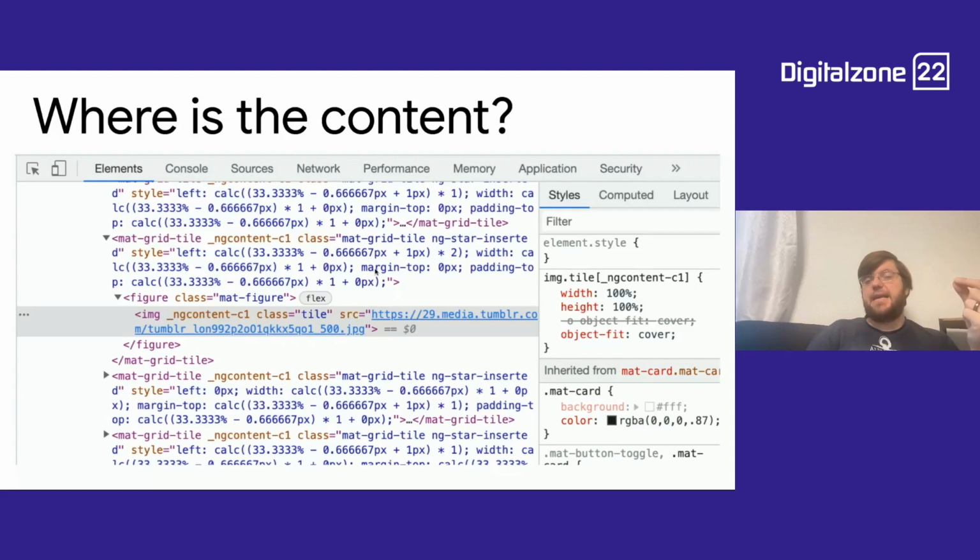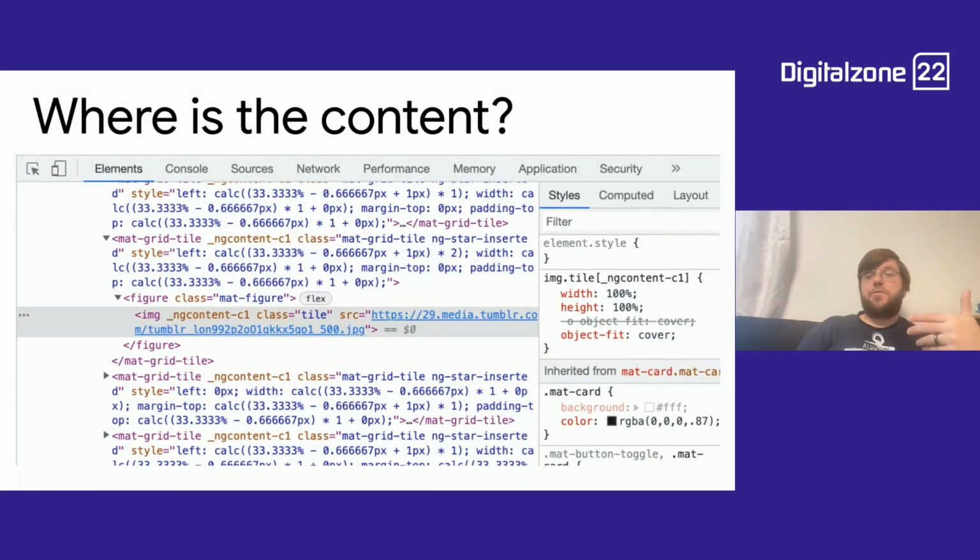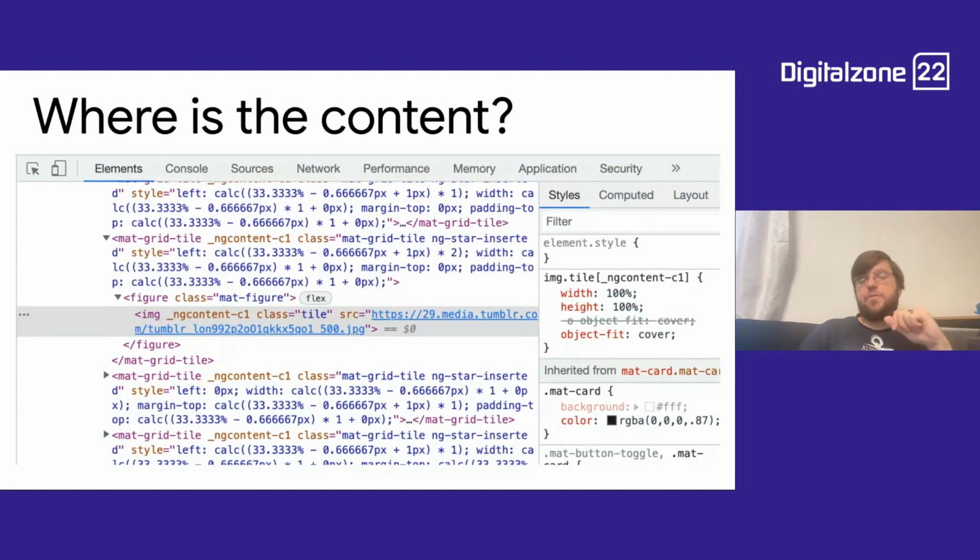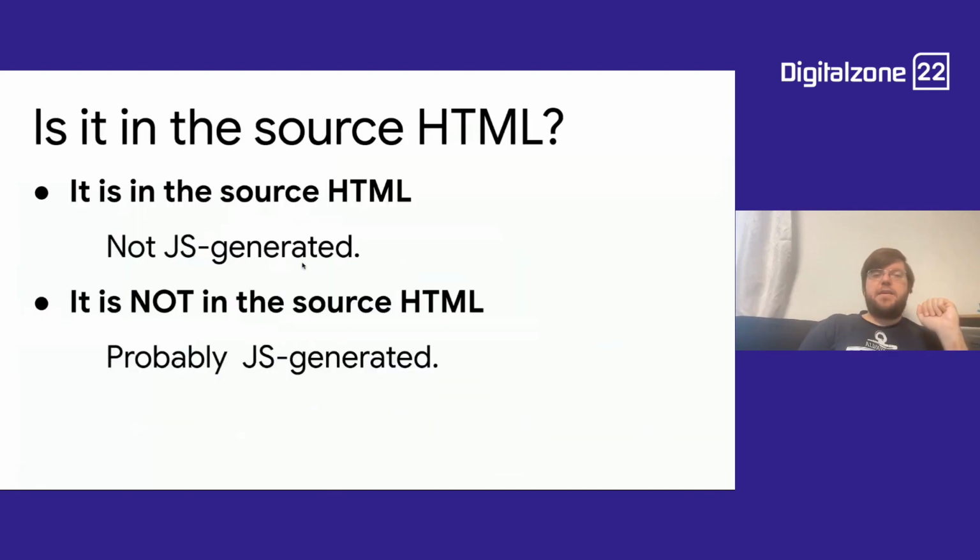And then I can take the URL of that image and have a look at where that is being inserted. I could go to the sources tab, for instance, to see what the server sends in terms of files and data. The sources tab would probably show me, if I'm searching the source for this URL, it would not be there. That would be another hint that this is actually coming from JavaScript. But which JavaScript generates it and where is it coming from? I don't know. But conveniently, there is a possibility to look that up in a second.